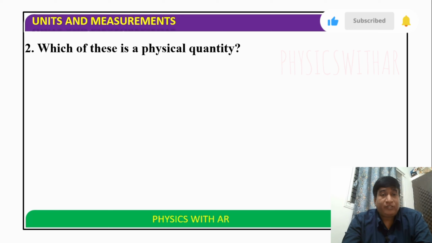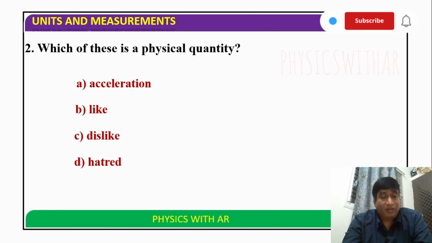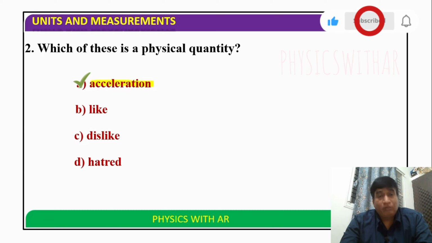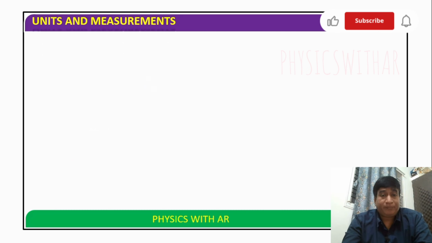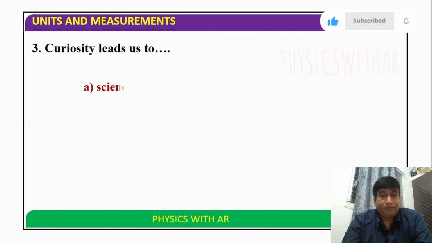Which of these is a physical quantity? Acceleration, like, dislike, heartache. Among these, the physical quantity is acceleration. We are going to discuss acceleration in Motion in a Straight Line. So this curiosity, what does it lead us to?